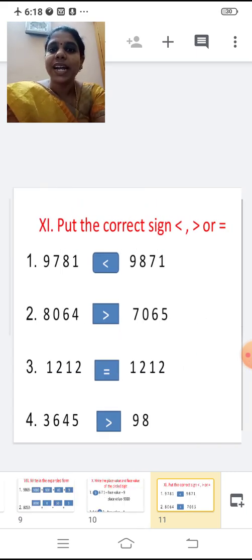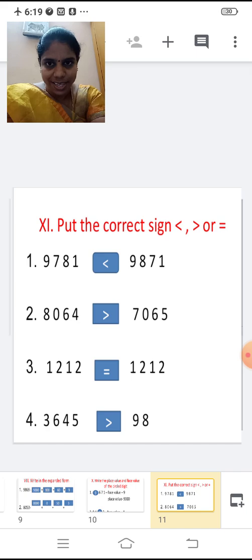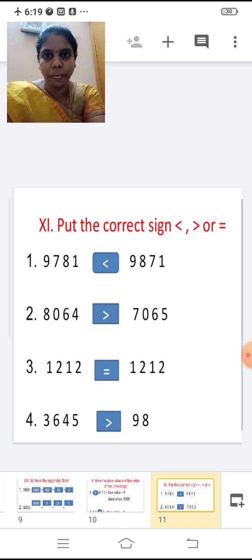Now next one. Put the correct sign less than, greater than or equal to. First one, 9781, 9871.